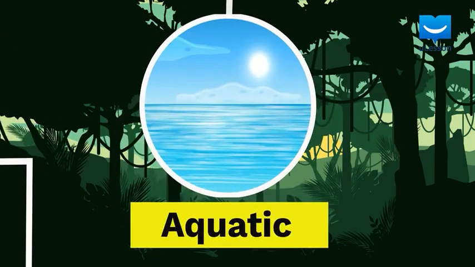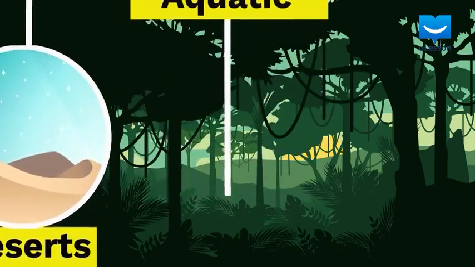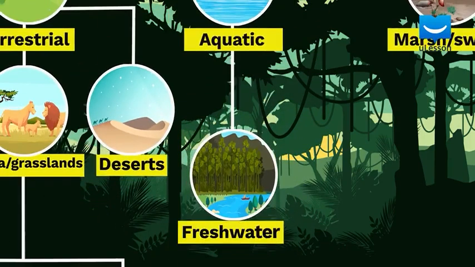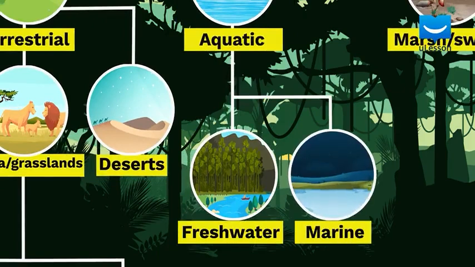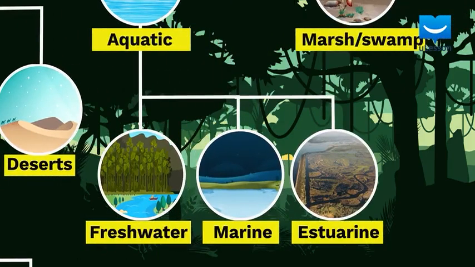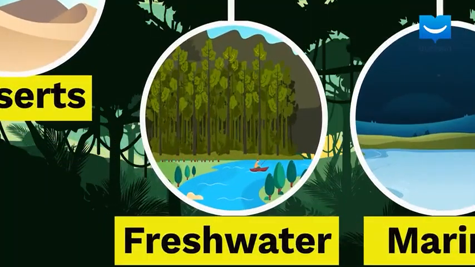Aquatic biomes are water bodies. They are areas of the biosphere made of water, including the organisms that live in them. They are classified based on the amount of salts in the water body into freshwater, marine, and estuarine biomes. Freshwater biomes include inland waters such as lakes, rivers, and ponds, and other water bodies that have very low salt content. The salt content is usually less than 1%, and they contain organisms that can only survive in fresh water.